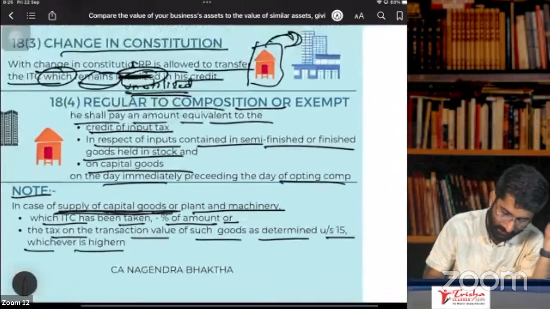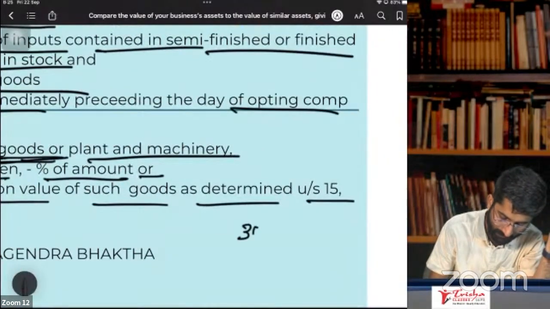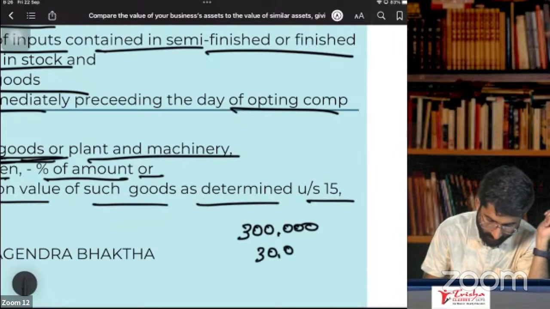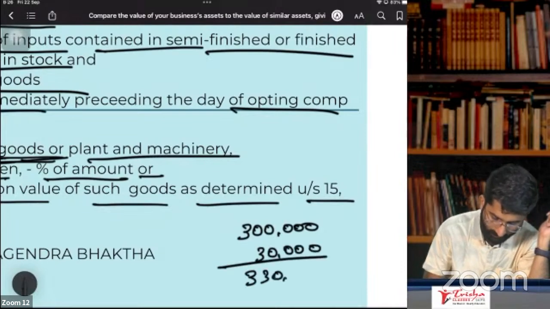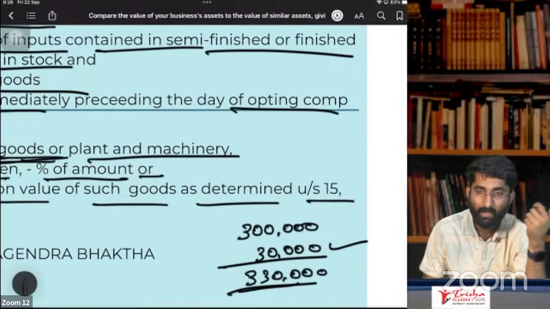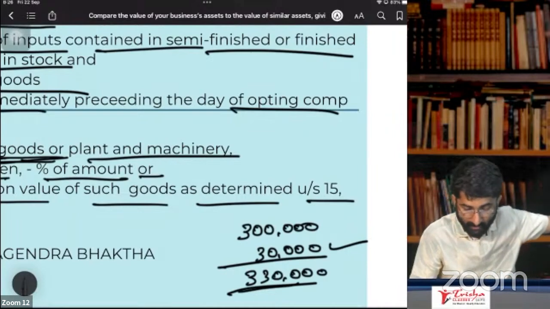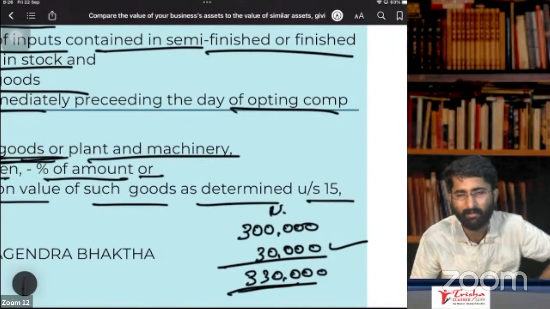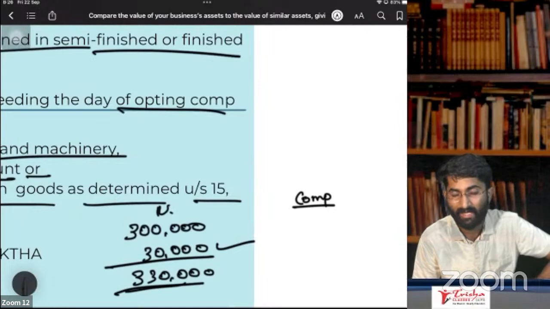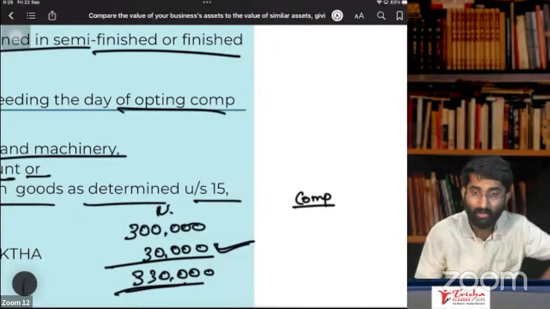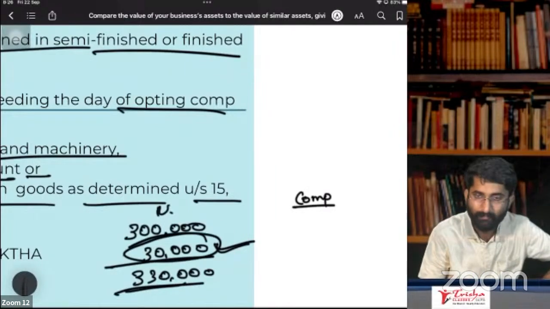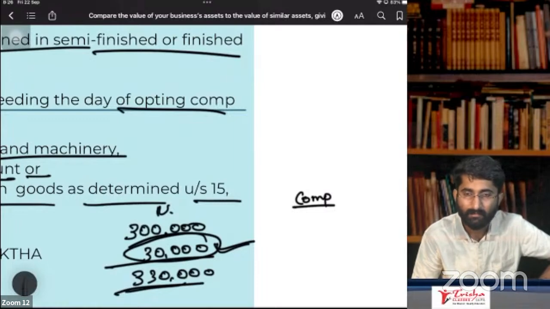For example, I purchased the machinery 1 year back for 3 lakh rupees and I paid 30,000 as the GST. Total 3,30,000, and I took the complete 30,000 ITC. Is that possible, sir? Yes, possible. I have taken complete ITC on that day as I was a regular taxable person. Now I wish to be a composition dealer. In that case, I cannot keep the ITC. The entire life ITC is 30,000, I have used it only for 1 year. Now I have to pay it back.